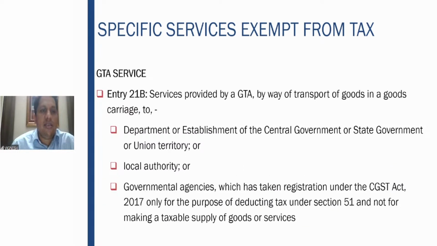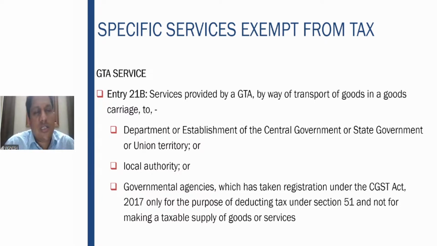Right. Next entry is the services provided by goods transport agency by way of transport of goods in a goods carriage to department or establishment, central government, local authority, government agencies only for the purpose of deducting the tax under 51. This came in last session also.